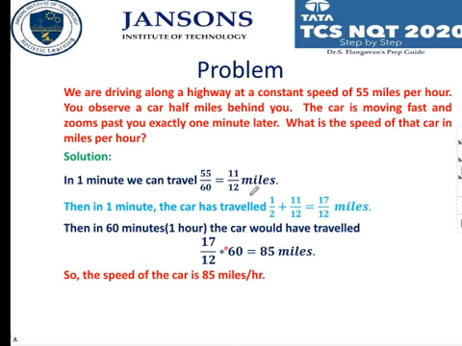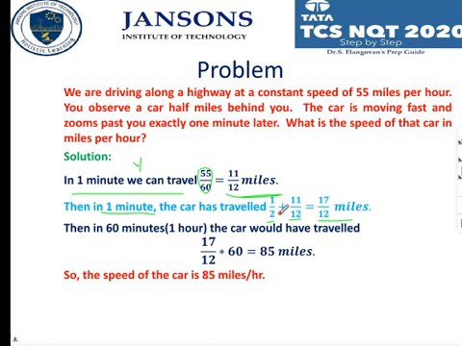For the want of time, I am just doing it quickly. In 1 minute you can travel 55 by 60 miles. 60 is the total number of minutes in an hour, so in 1 by 60 hours, 55 miles are traveled. So 55 by 60 is 11 by 12 miles. Then in 1 minute, the car has traveled half a mile plus 11 by 12 miles. So it is 17 by 12 miles.